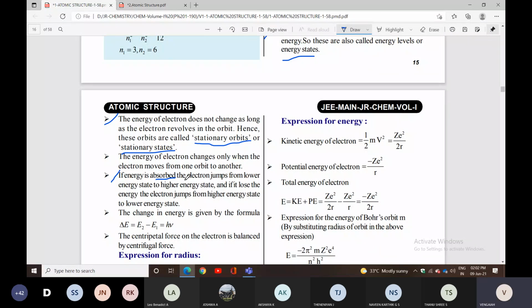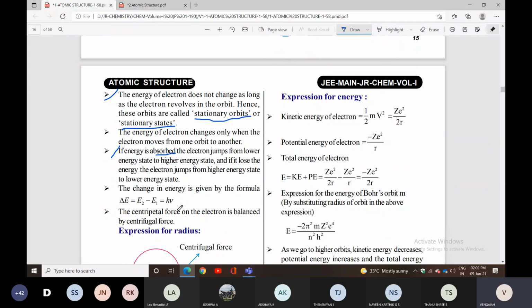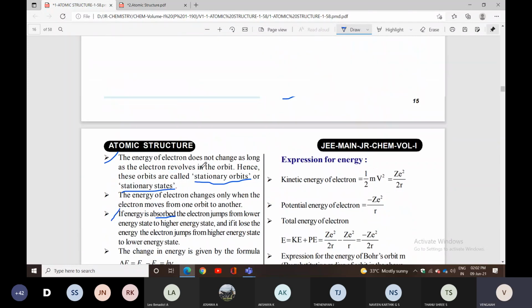Next one is the change in energy, which is given by a formula. Already you people know, delta E, the change in energy, is E2 minus E1. E2 is the higher energy level, E1 is the lower energy level. These are the points you can remember.